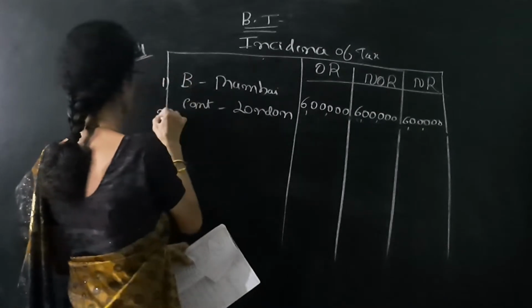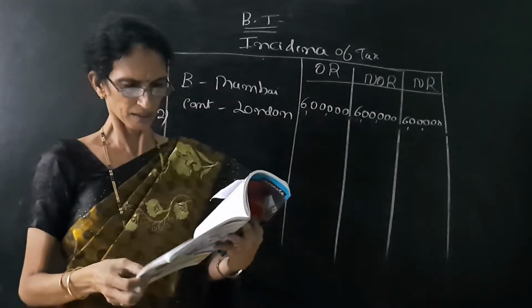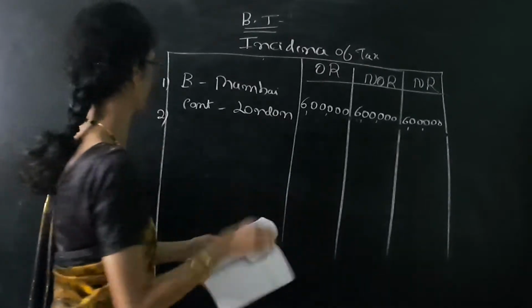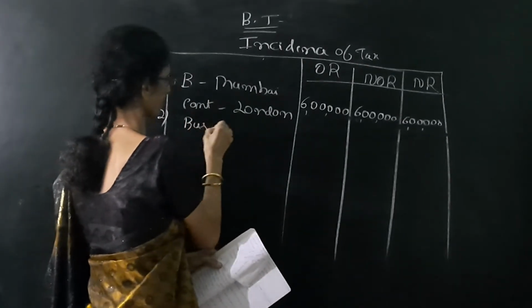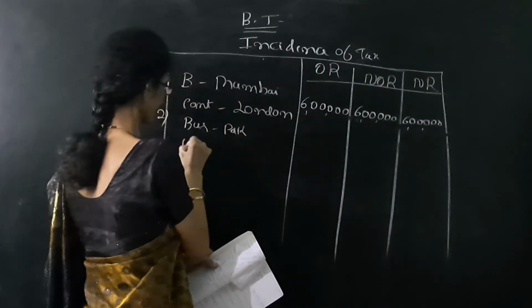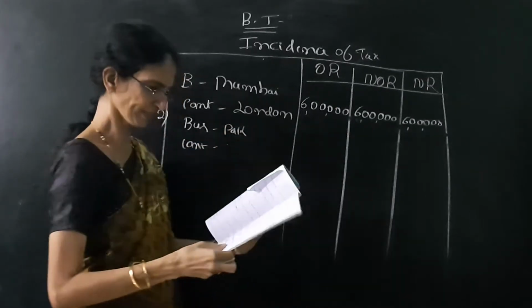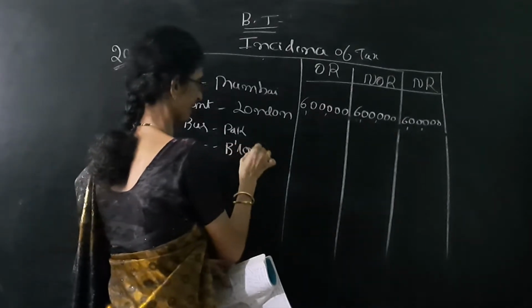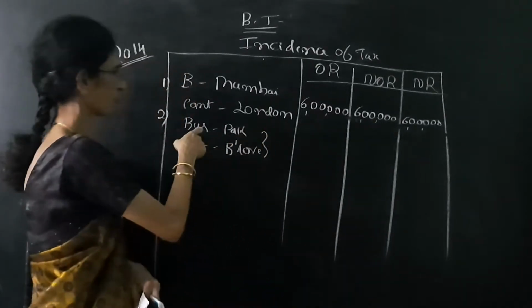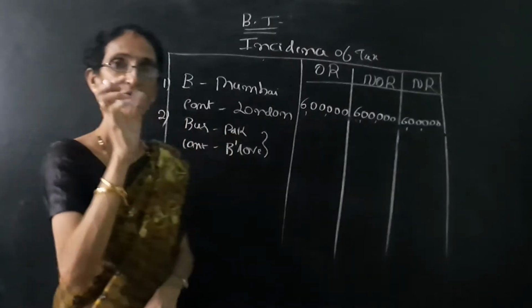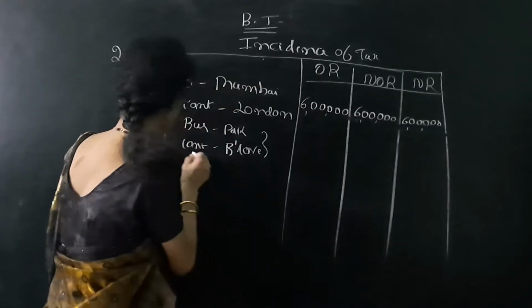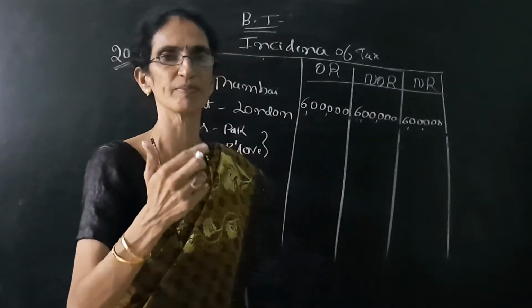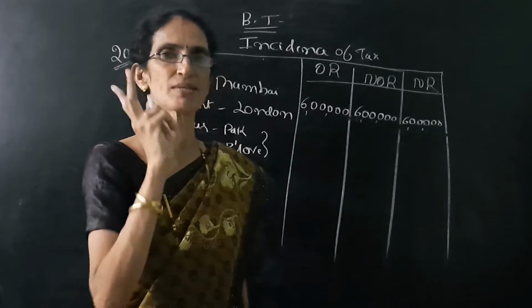The second transaction is business income from Pakistan controlled from Bangalore. So remember, business is in Pakistan, but it is controlled in India. That means controlled from Bangalore. So Bangalore means it is in India. So foreign income. Remember it is foreign income, but the word given here is controlled. Once again, the word controlled and set up means only 2 columns yes, yes.